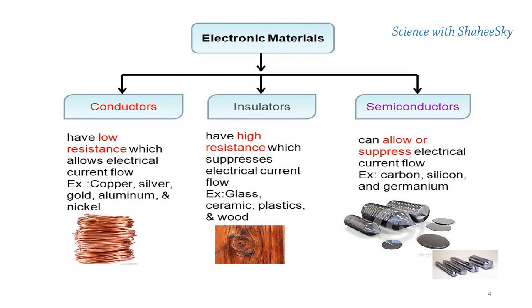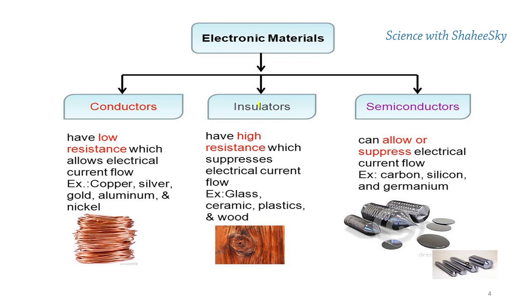Electronic materials are of three types, as we all know: conductors, insulators and semiconductors. Conductors conduct electricity with a low resistance. Therefore, current can pass through the conductor completely. All metals come under conducting materials. Especially copper is the well-known conductor, which is used in electrical wires and electric appliances. There are some other conducting materials too. Silver, gold, aluminium and nickel also come under conducting materials.